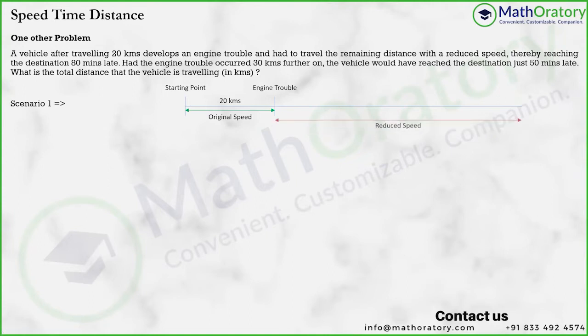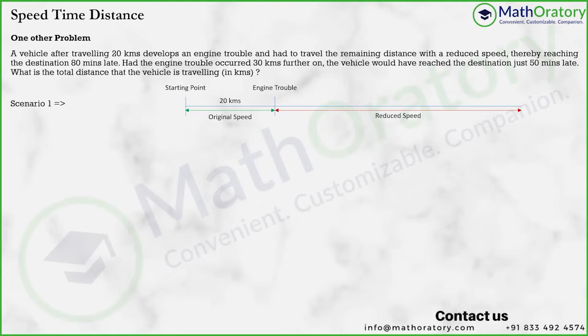And after the engine trouble happens, if you read the question again, it had to travel the remaining distance with a reduced speed. So for the remaining distance, let's say this is the destination, the vehicle traveled with a reduced speed, but we don't know what that is. So I'm just marking this with different colors for your reference.